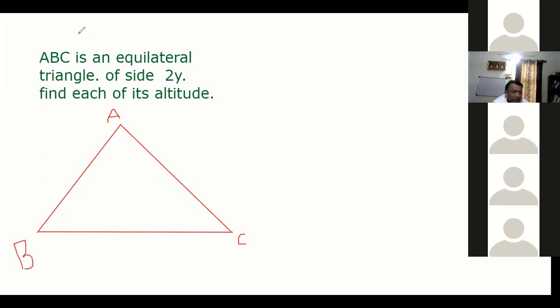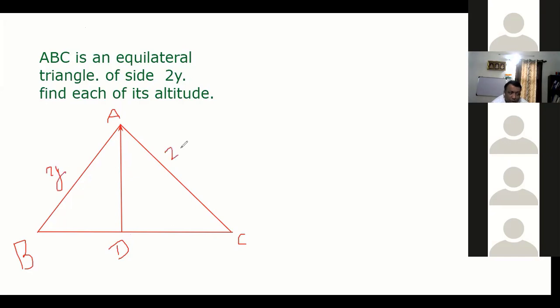Suppose I draw one altitude, how many altitudes will there be in a triangle? Three altitudes, right? This is my altitude, suppose. Say AD is my altitude. It's an equilateral triangle of side 2y. Find each of its altitude. The side is 2y.